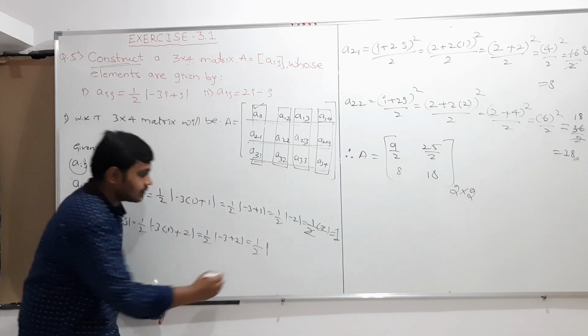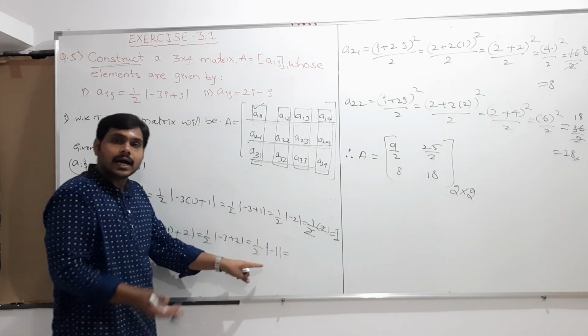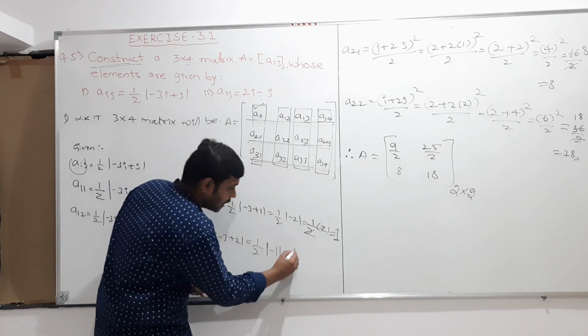Minus 3 plus 2 is minus 1, and again I take it as positive, so the answer is 1 by 2.